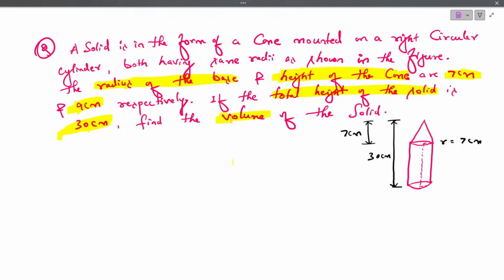Okay. Now they're asking us to find the volume of the solid. Simple, it's a very easy question, a very basic and straightforward question. So what do we need to find now? We want the volume of the solid.